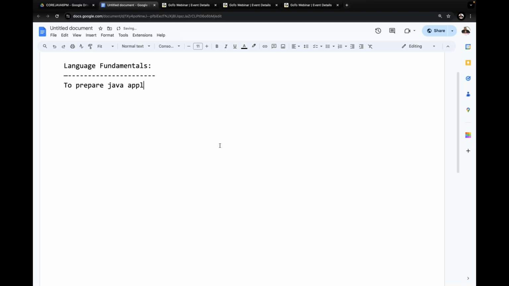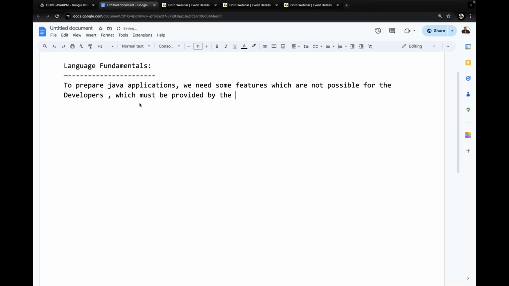To prepare Java applications, we need some features which are not possible for the developers, which must be provided by the Java programming language.